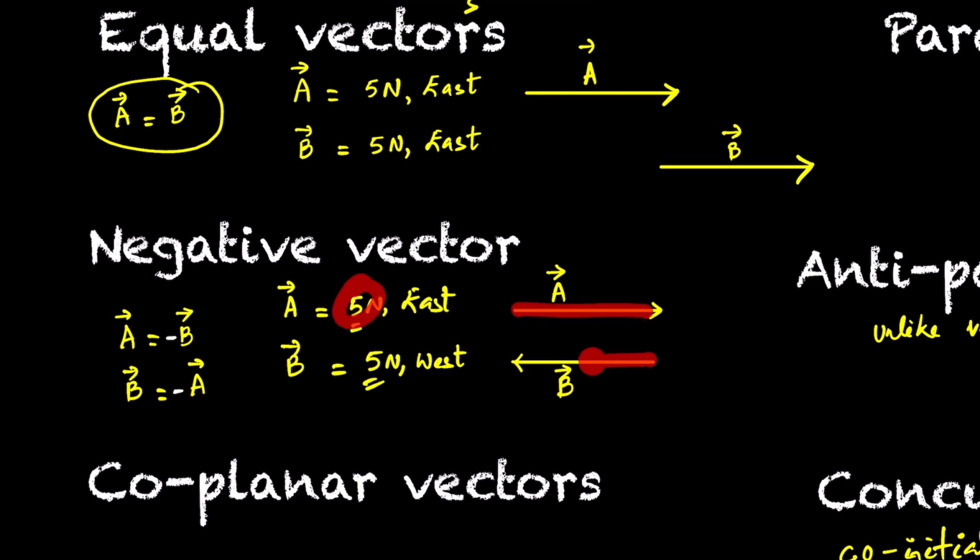If you take A as positive, take B negative. If you take B positive, take A negative, and vice versa.